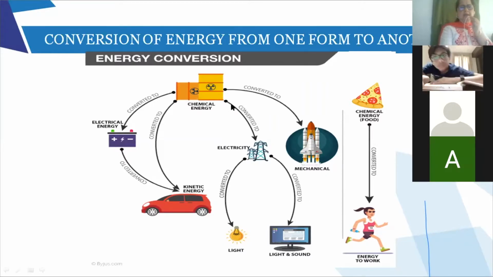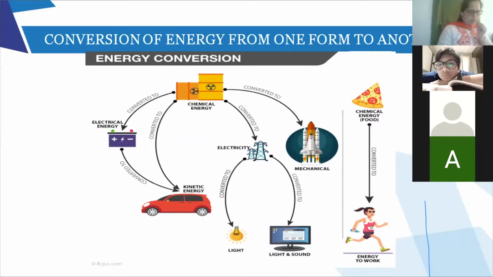Here directly the chemical energy of the fuel is used to drive the rockets, so here it is getting converted to mechanical energy. And another example, chemical energy of the food is also getting converted to mechanical energy because it is giving you the strength to move from one place to the other. So these are all the energy conversions that are there, right?